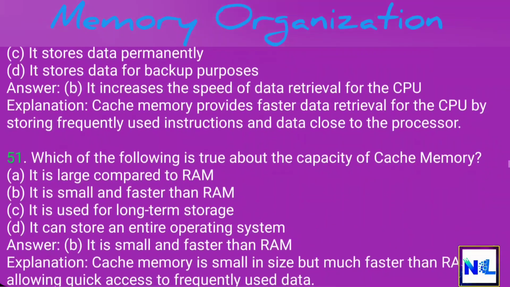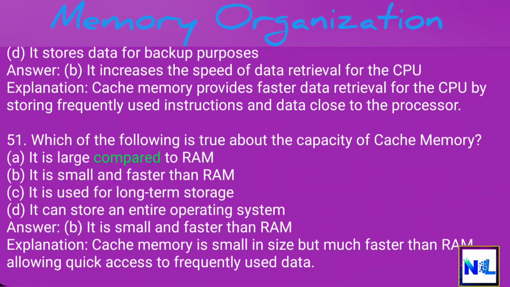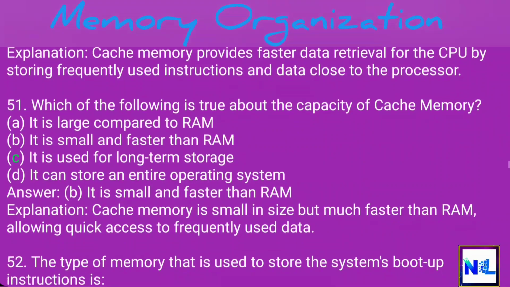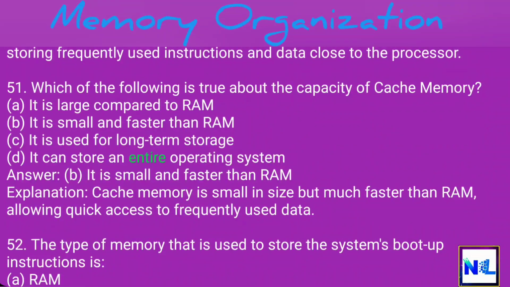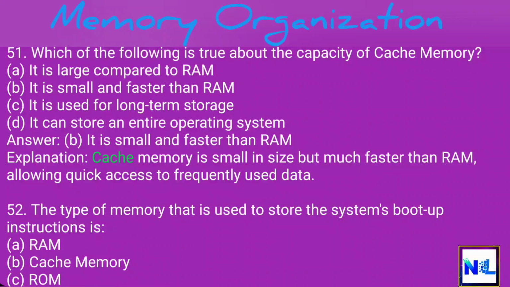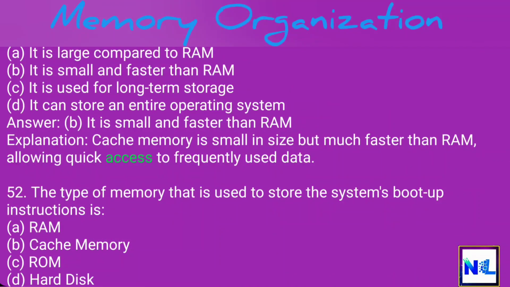51. Which of the following is true about the capacity of cache memory? A. It is large compared to RAM. B. It is small and faster than RAM. C. It is used for long-term storage. D. It can store an entire operating system. Answer. B. It is small and faster than RAM. Explanation. Cache memory is small in size but much faster than RAM, allowing quick access to frequently used data.